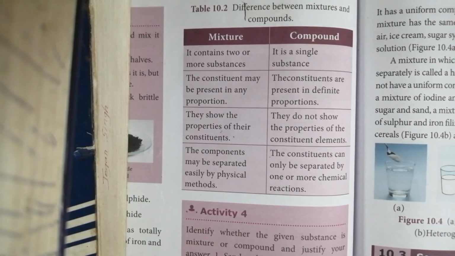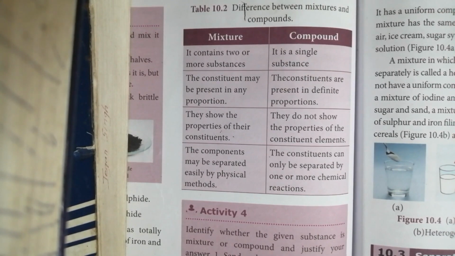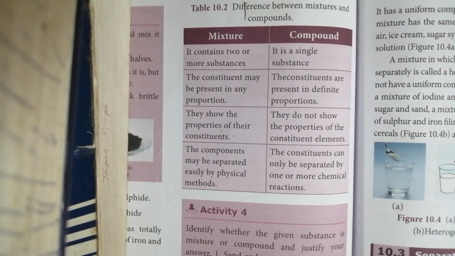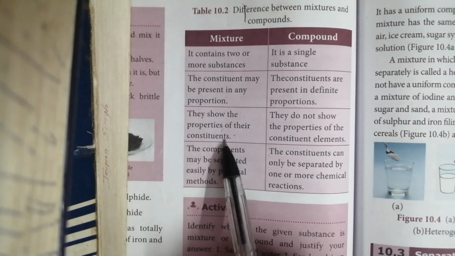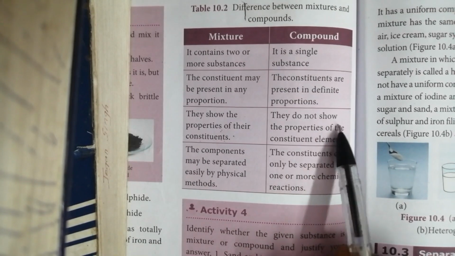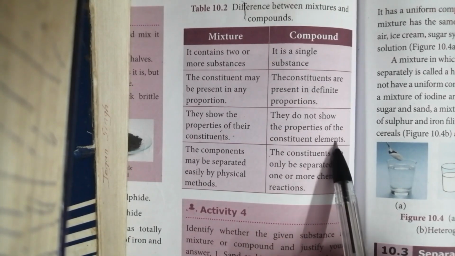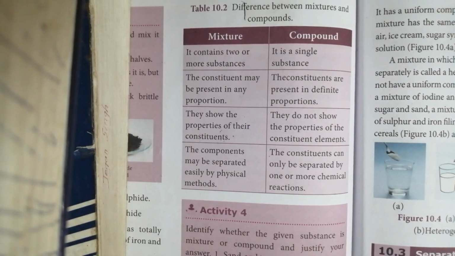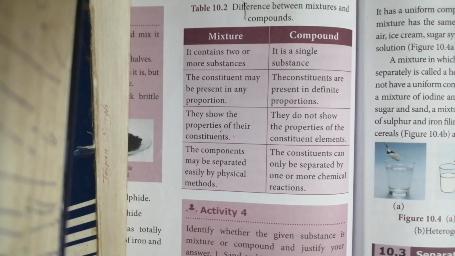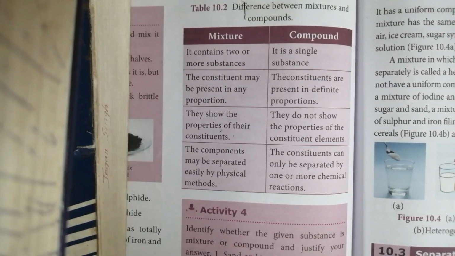When we mixed them together, we get the sulfur property and the iron property. So mixtures show the properties of their constituents, but compounds do not show the properties of their constituent elements. It's completely different. It's a completely new substance, no? So it will show that new substance's property.